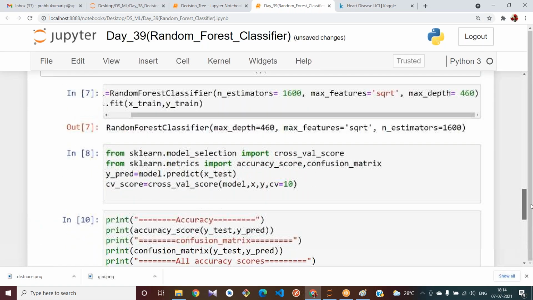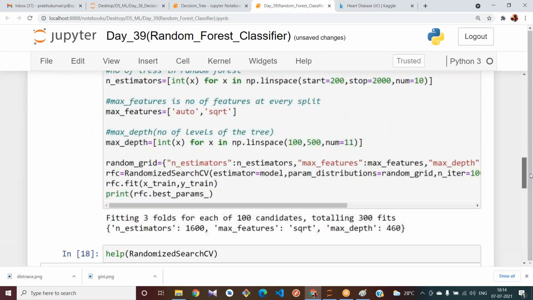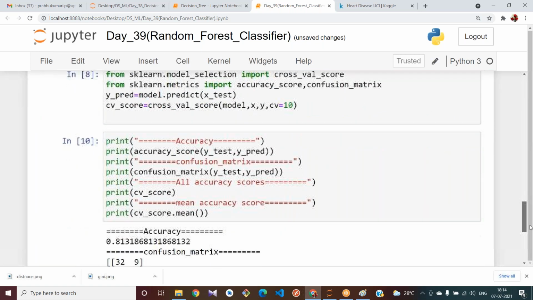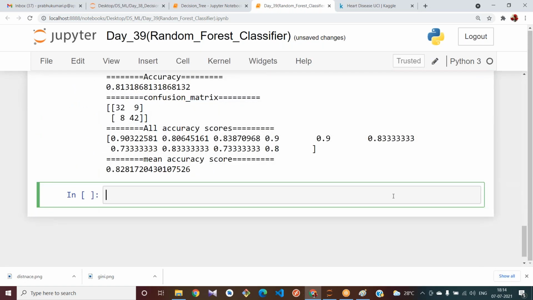Okay, do you have any doubts in this random forest classifier? If you have any doubts, I will give you time at the end of the session. You can ask in that time. Let us start with random forest regressor.